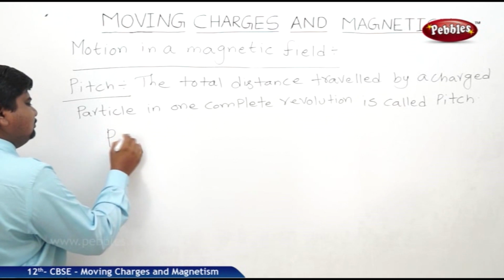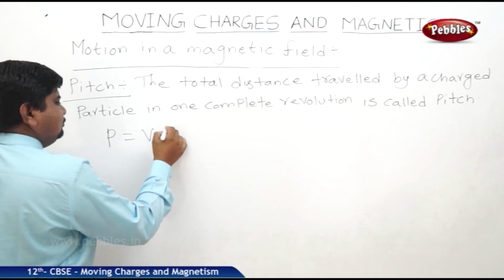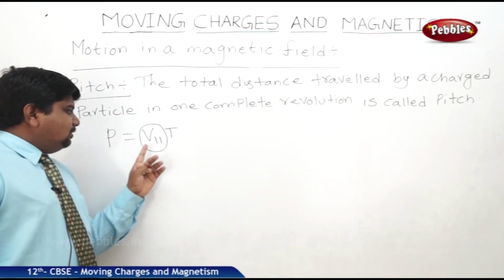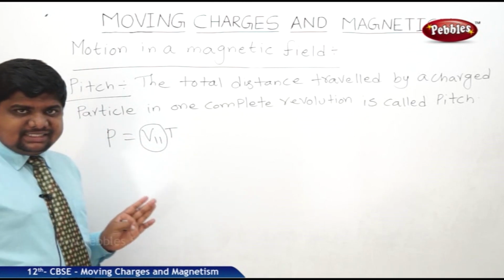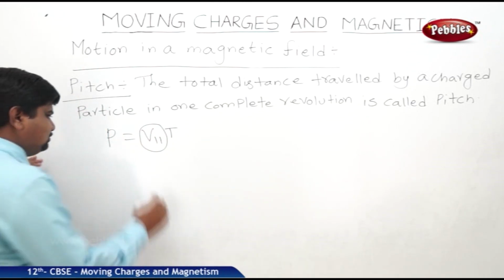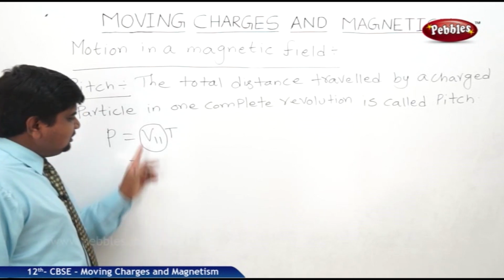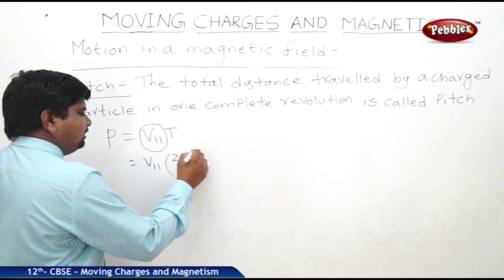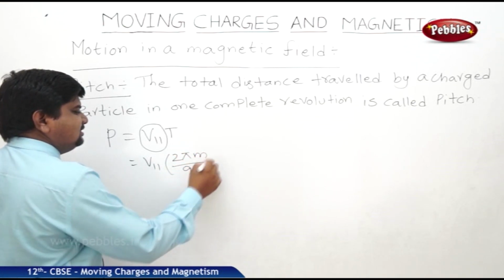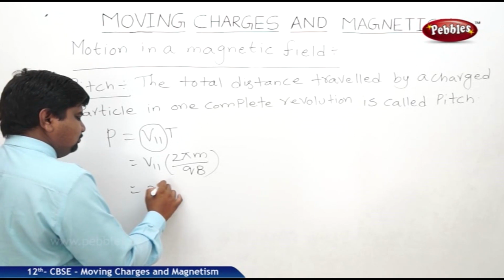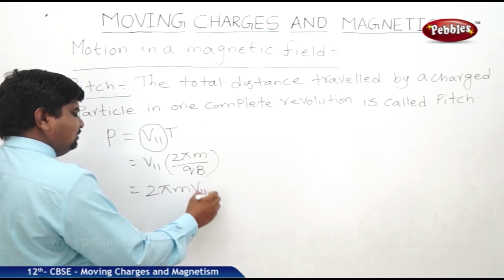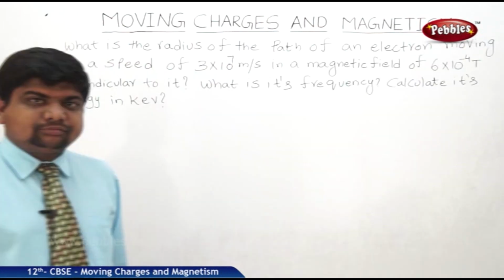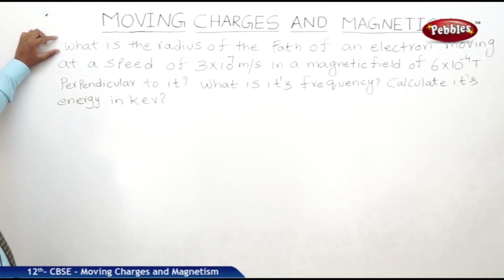So, therefore, P is equal to V parallel T, where V is the parallel component of the velocity, V double bar. V is equal to L by T, T and T cancel, and you get the L value. Therefore, V double dash into 2 pi m by qB, which is the time period. Therefore, pitch is 2 pi m V double dash by qB. This is called pitch.